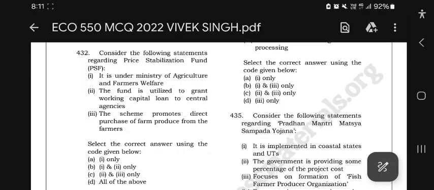Consider the following statements regarding the Price Stabilization Fund. It is under the Ministry of Agriculture and Farmers Welfare. The fund is utilized to grant working capital. The scheme promotes direct purchases from the producers, the farmers.